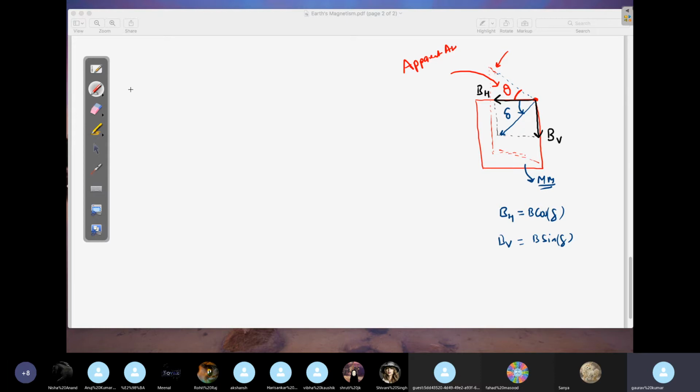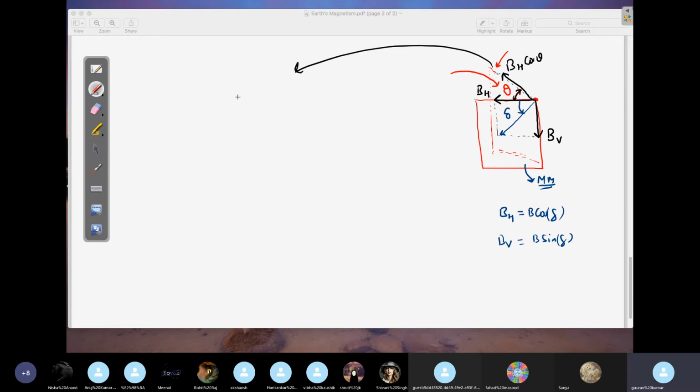Sorry, not apparent dip. Just a second. Let's say I have taken another plane at an angle theta with this. So now what we'll do? We take the component of BH on the horizontal of this plane. This is one vector, one line. So this component will be BH cos theta.